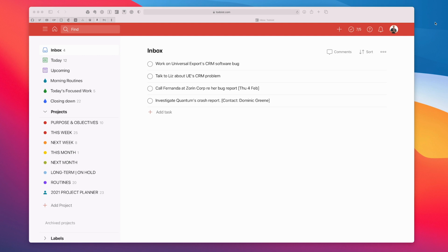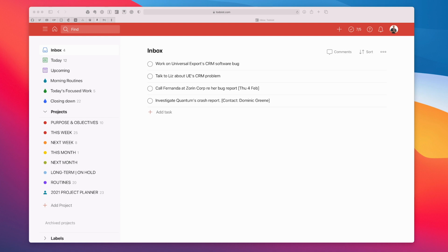First up, we've got one of these exact problems that Ralph was talking about. This is a software bug that is not going to be fixed in just a few minutes. This is going to take a number of days and probably going to involve a number of people. So what we need to do first is to collect the original task, the task as it would come in to my inbox. So I've got work on Universal Export CRM software problem. Now, it could be that there's a lot of issues here involving a lot of people, but let's try and keep this as simple as possible for now.